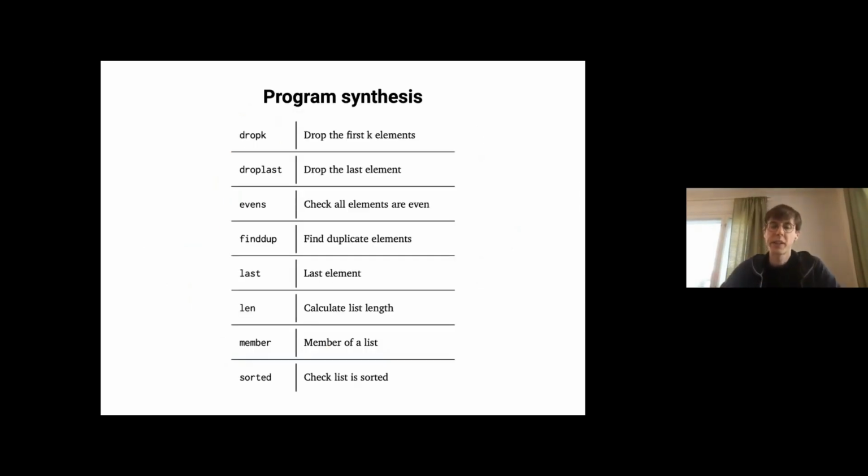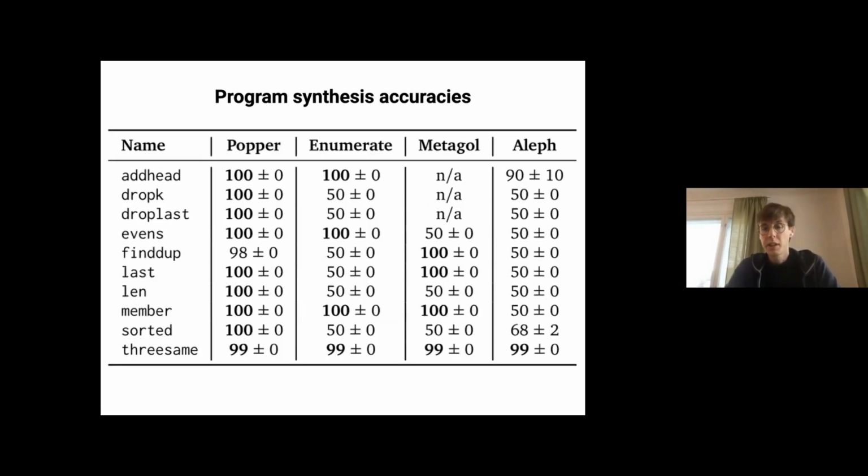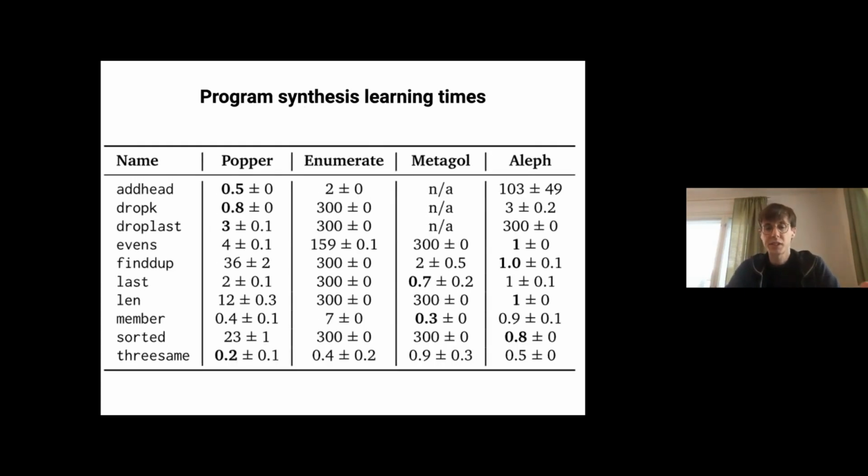Finally, we compared the approach on program synthesis tasks, such as drop the first k elements of a list, and find the duplicate element. The results are not particularly interesting, just showing that the Popper system can easily outperform the blind enumerative search, Metagol and ILASP on these tasks. This is predictive accuracy. But perhaps more interesting is the speed. You can learn programs such as drop the first k elements in less than a second without any metarules or any handcrafted bias, which is quite impressive performance.